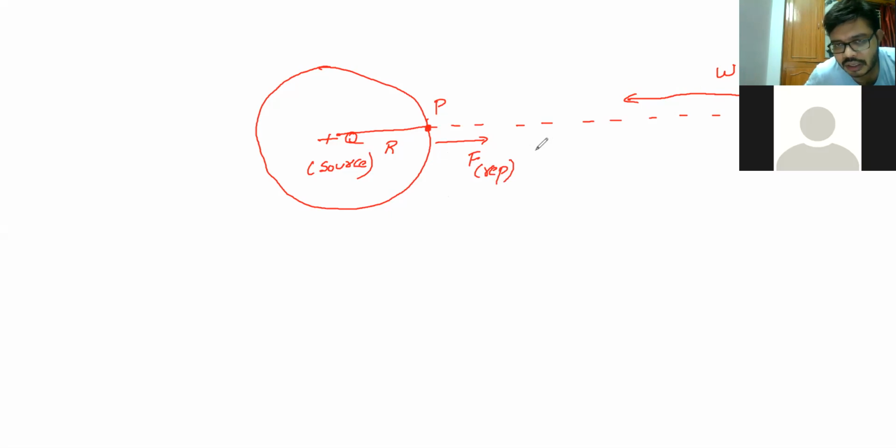What, sir? Repulsive? Yes, sir, it is against. So this is nothing but you are working against your force function. Now we'll see the relation.